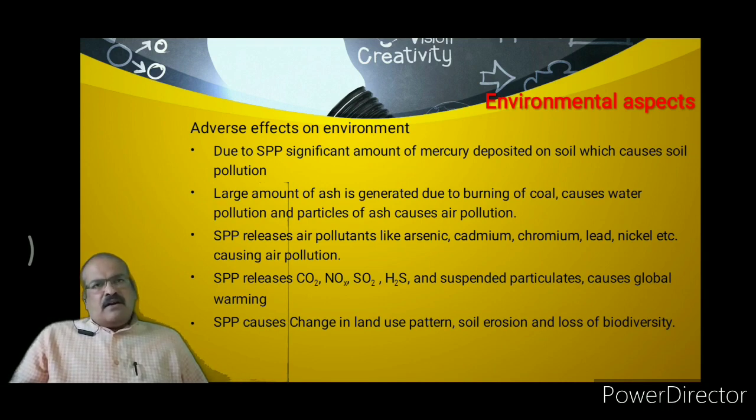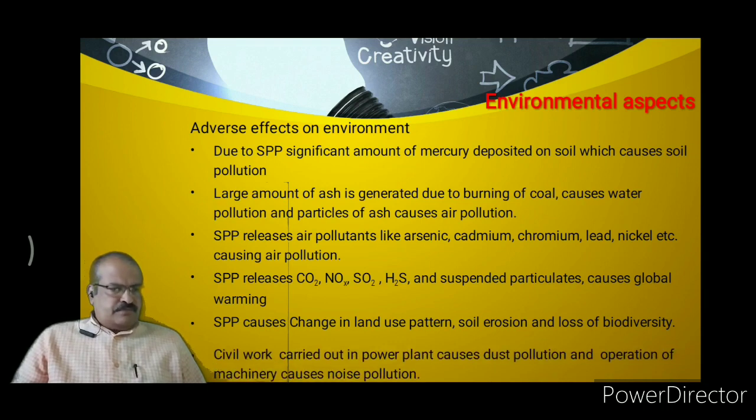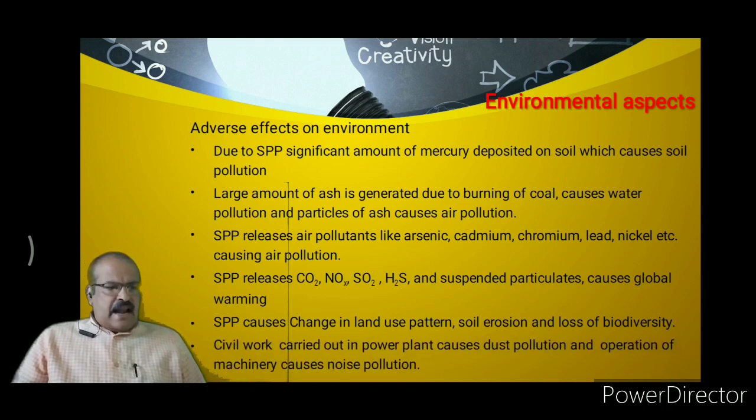Then, due to the burning of coal, a large amount of heat is generated, and when this heat is exposed in the atmosphere, there is a change in land use pattern, or the soil erosion takes place, or there is a loss of biodiversity, and these are also the environmental aspects due to steam power plant.